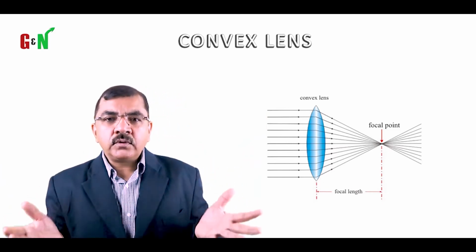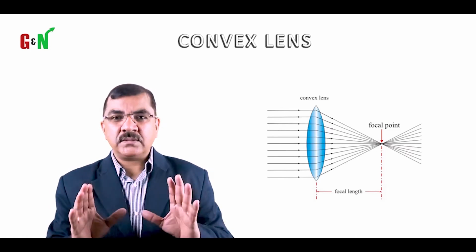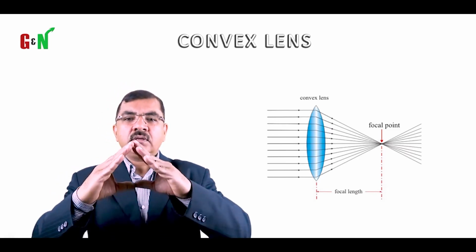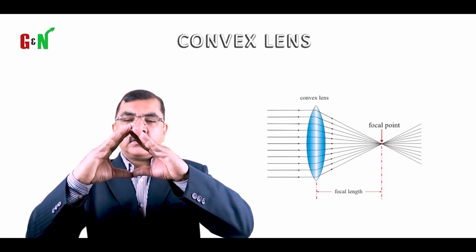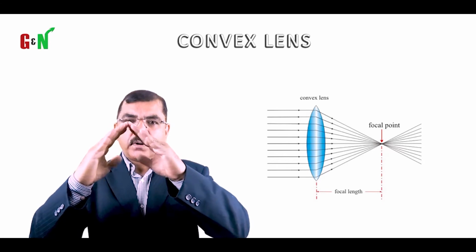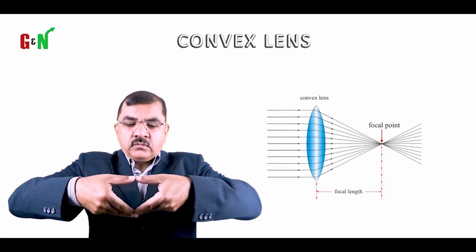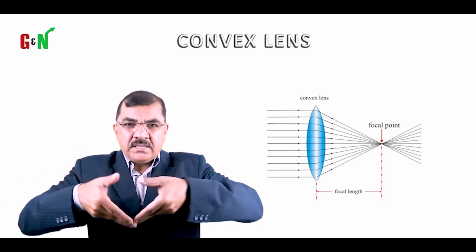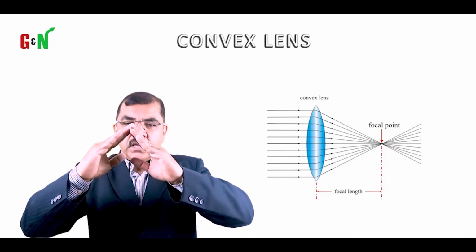First of all, before we talk about the lenses, there is something called a prism. A prism is triangular in shape. If you keep it like this, the top part of it is called the apex, as you can see in the picture. And if you keep it like this, this part is called the base. So the bottom is the base, the top is the apex.